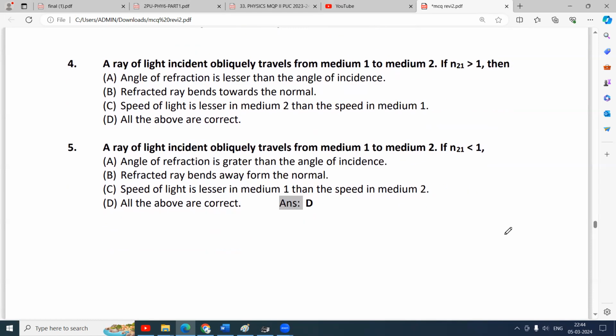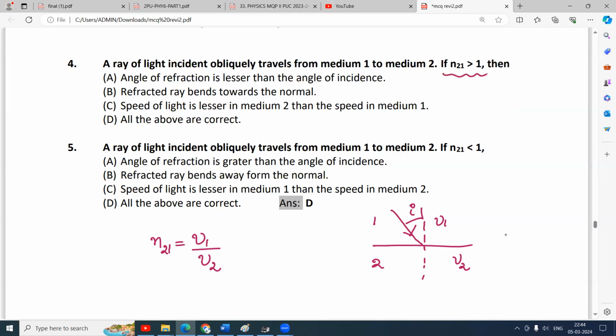Angle of refraction is lesser than the angle of incidence. Refracted ray bends towards normal. Okay, we'll see that. If medium 1 is here, medium 2 is here, and a ray of light is traveling from medium 1 to medium 2, this is the angle of incidence. We don't know what the angle of refraction is. We write refractive index of medium 2 with respect to medium 1 as the ratio of velocity of light in the first medium to the velocity of light in the second medium. If V1 is the velocity of light in the first medium and V2 is the velocity in the second medium, then n21 is V1 by V2.